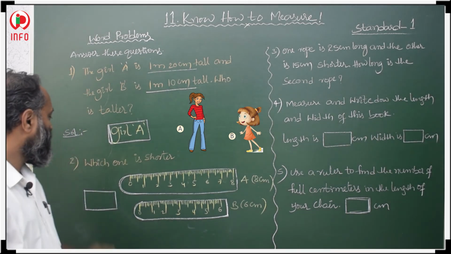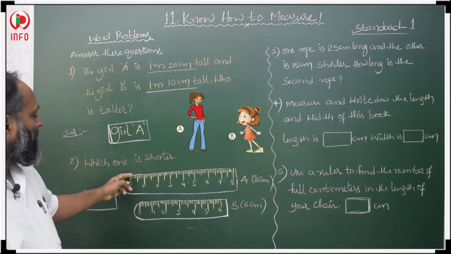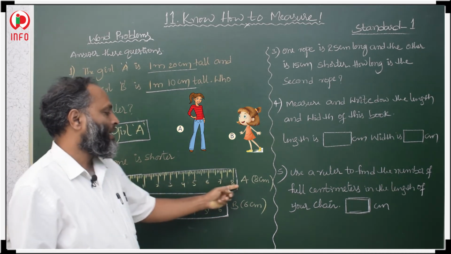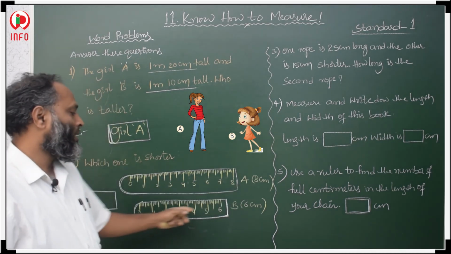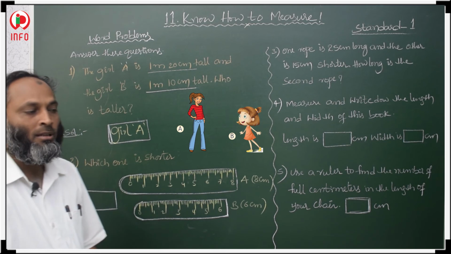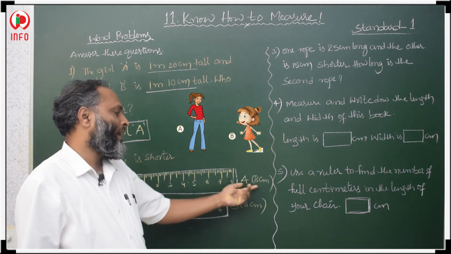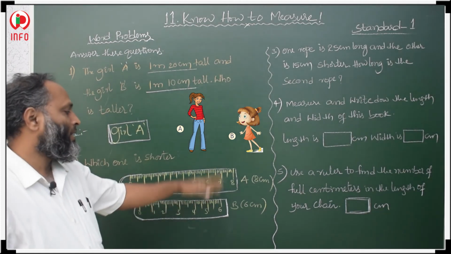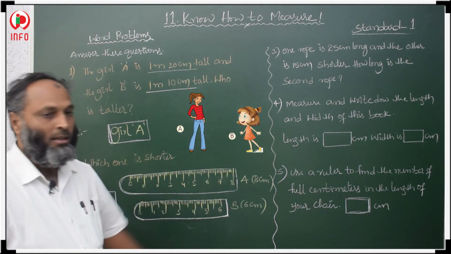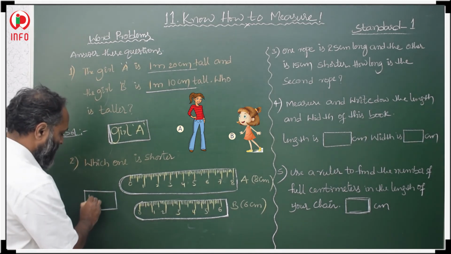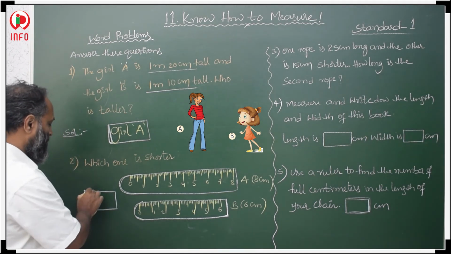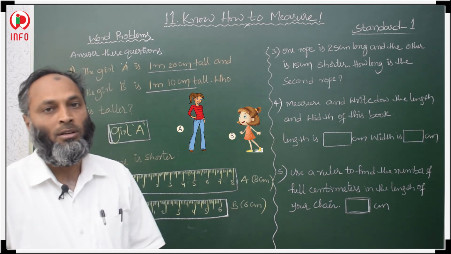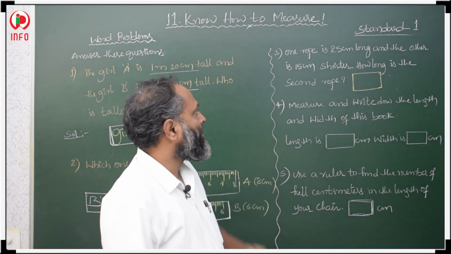Okay. Next, two scales, meaning two rulers, are given. The first ruler A is 8 centimeters long and the second ruler, B, is 6 centimeters long. Which one is shorter? B. Ruler B is shorter.